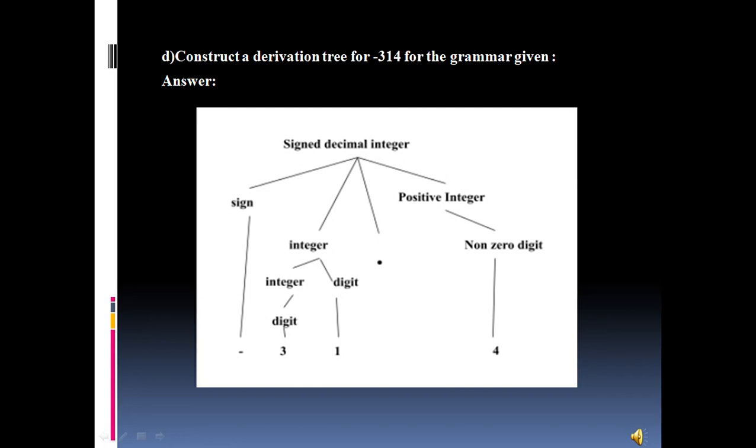The integer would be subdivided into an integer and a digit again, and the digits we will obtain would be 3 and 1. Then the positive integer would be further divided into a non-zero digit, that would be 4. So here is the derivation tree of -3.14.